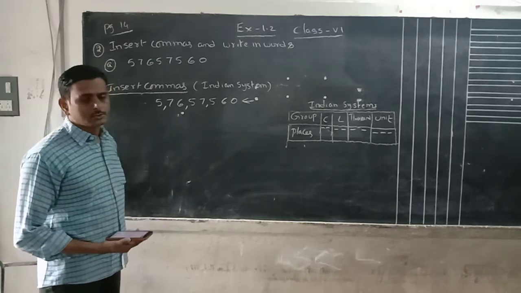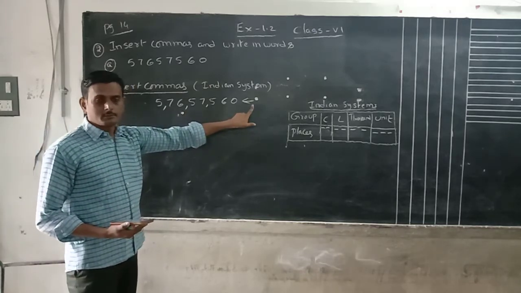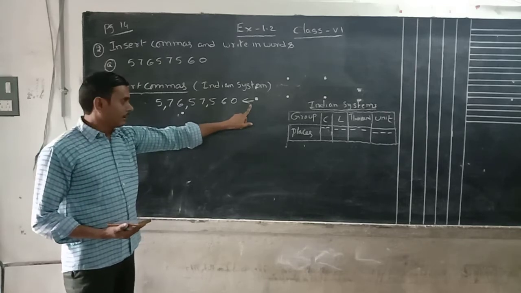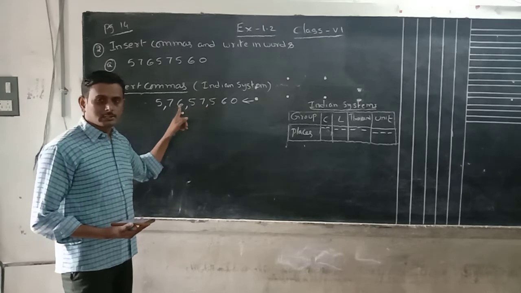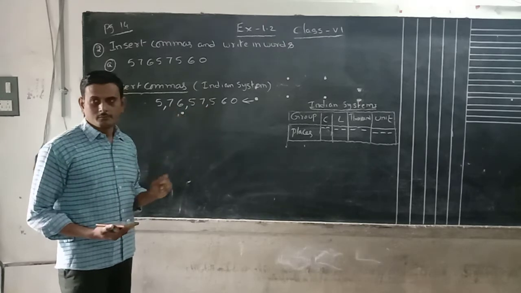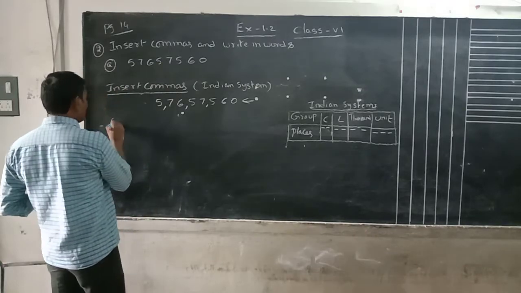While marking commas, we have to remember that in the Indian system we start from the right side. The first comma is located after 3 digits. After that, after every 2 digits we place a comma. That is that. Okay, now write it in words.